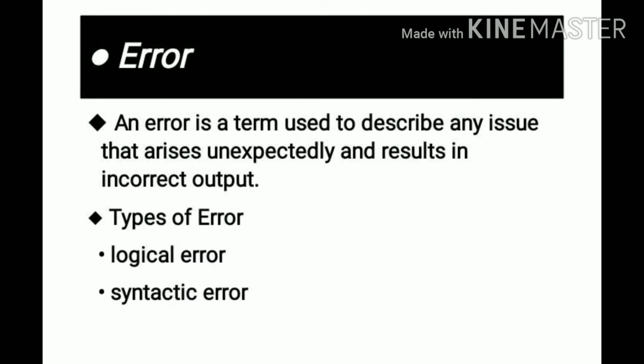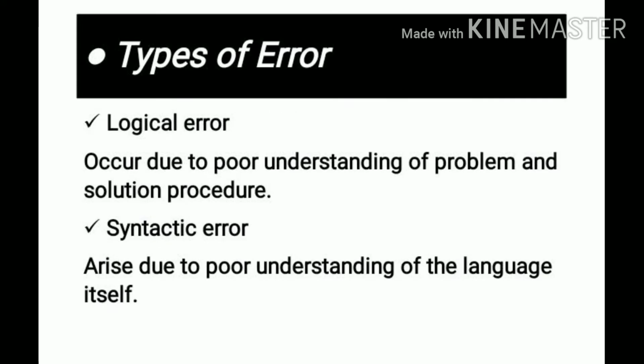So what actually is an error in a program? Let me just read out. An error is a term used to describe any issue that arises unexpectedly and results in incorrect output. There are two types of error: logical error and syntactic error. First, logical error occurs due to poor understanding of the problem and solution procedure. Second, syntactic error arises due to poor understanding of the language itself.